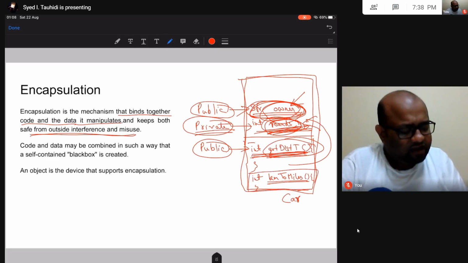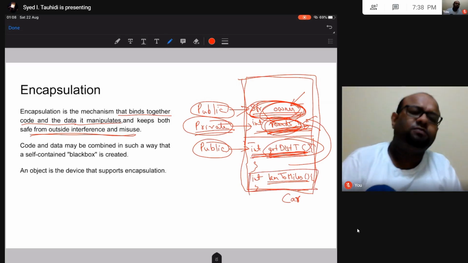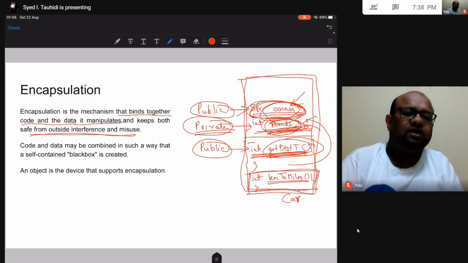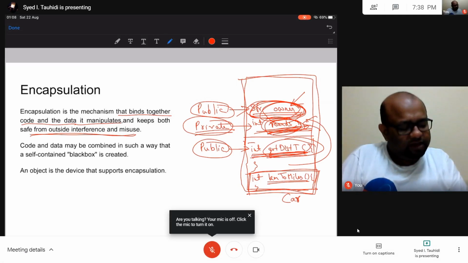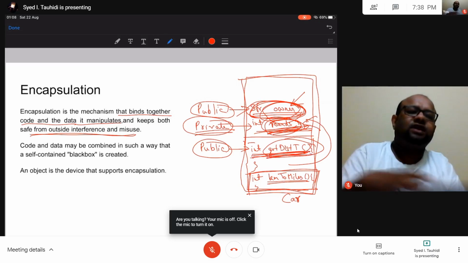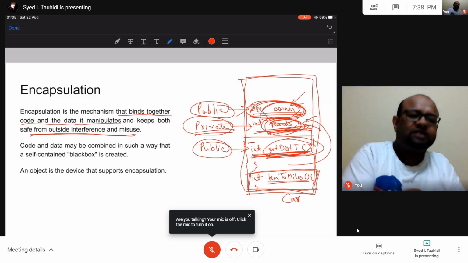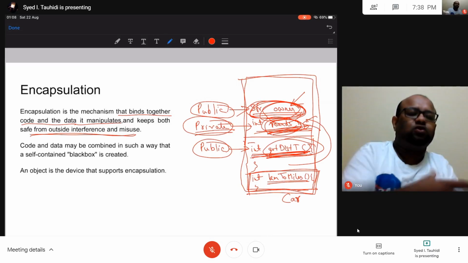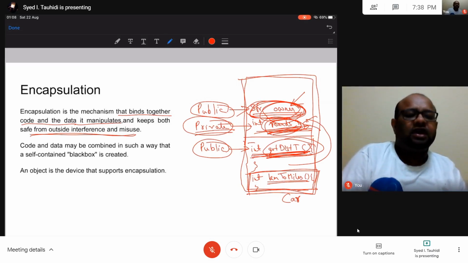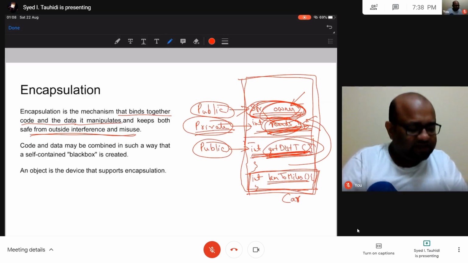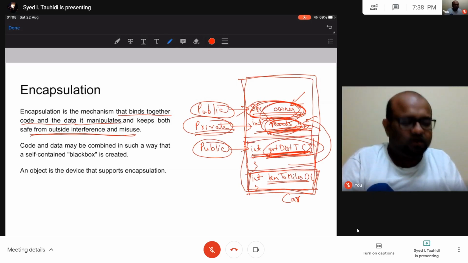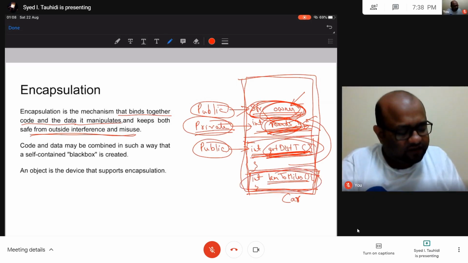Now once again, I do not think that this function should be used outside the class. There is no point giving other people outside the class access to this function. This function is internal to my class. This will be used by get distance travel to convert the kilometer to miles, and code outside this class should not have access to this function. So only inside this class, only this function should have access to this other function. So I am going to make this function private.